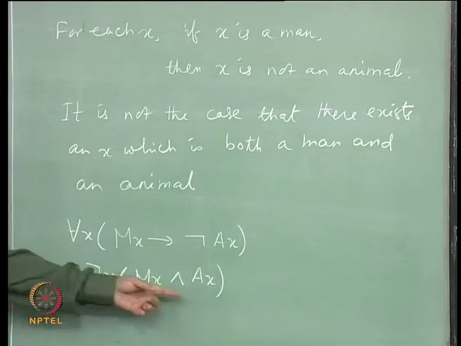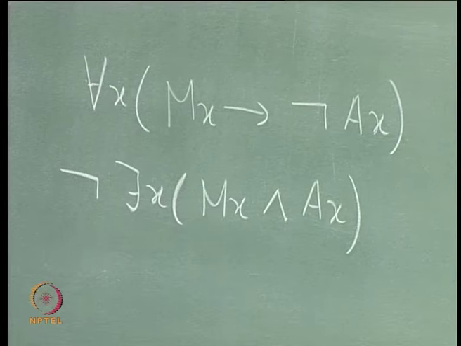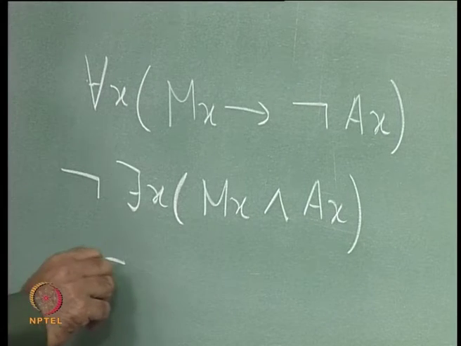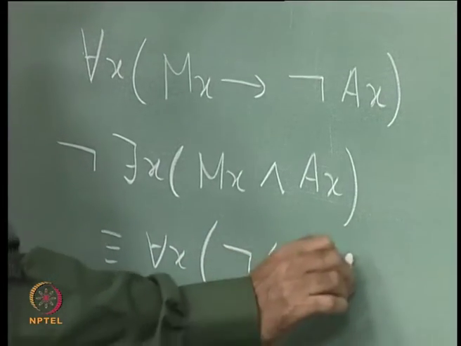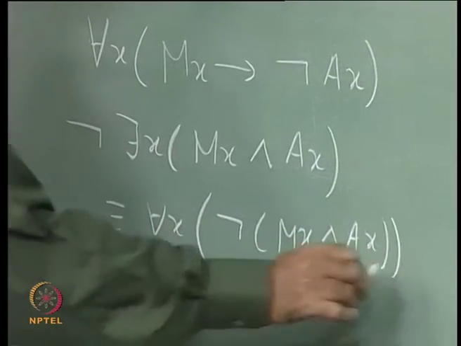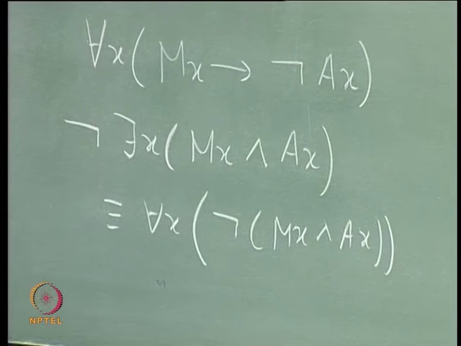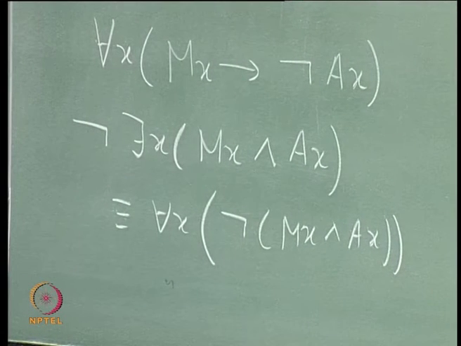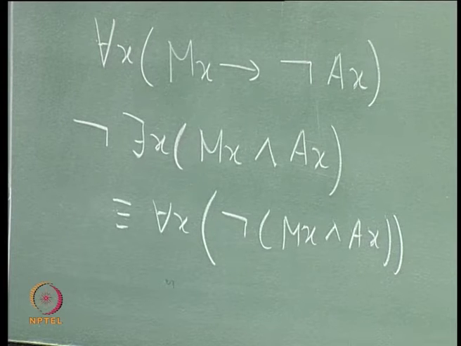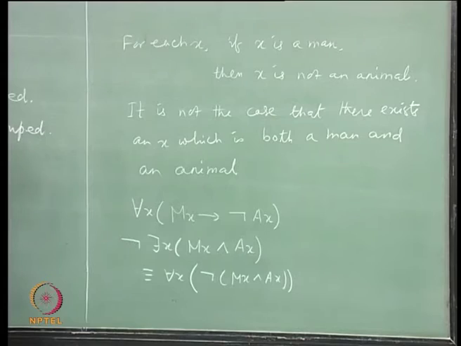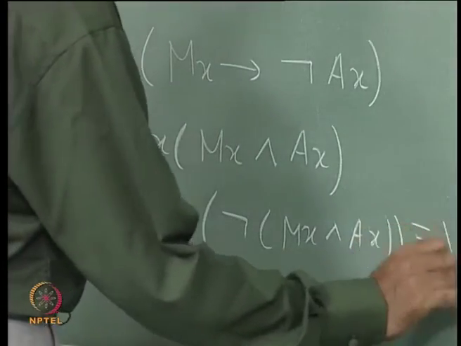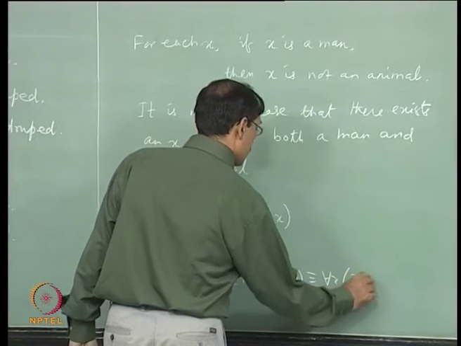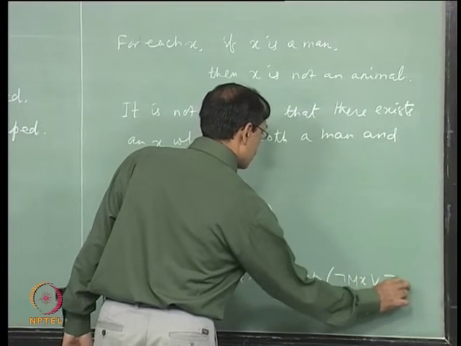Well, you take this not inside by De Morgan. That gives you for each x, not of Mx and Ax. Not there exists x is the same thing as for each x not, that is your De Morgan's law. Now this will become for each x, not Mx or not Ax.